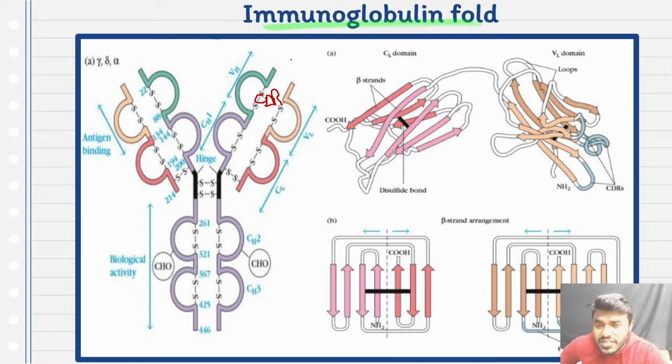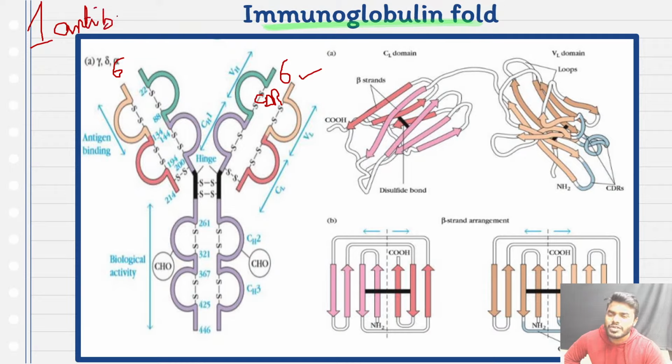So what I mean to say is, 6 CDR regions on one side, 6 CDR regions on the other side. So what is the final statement I would like to conclude? The final statement I would like to conclude, please keep it in your mind: one antibody has 12 CDRs.